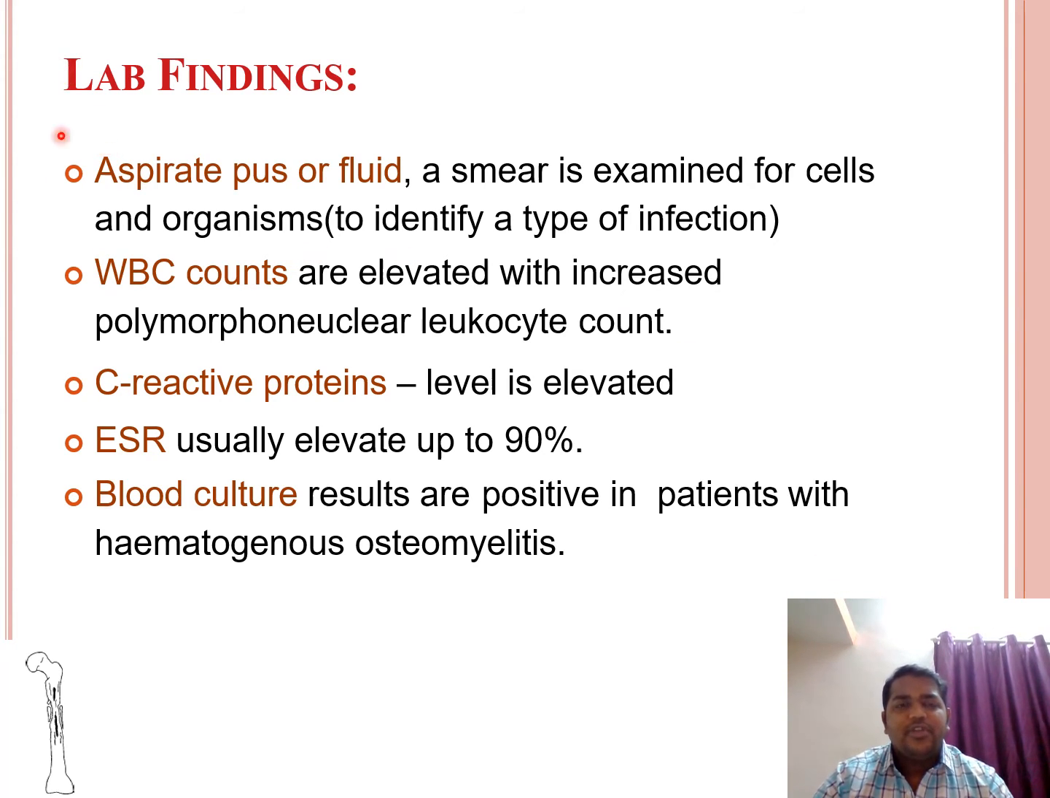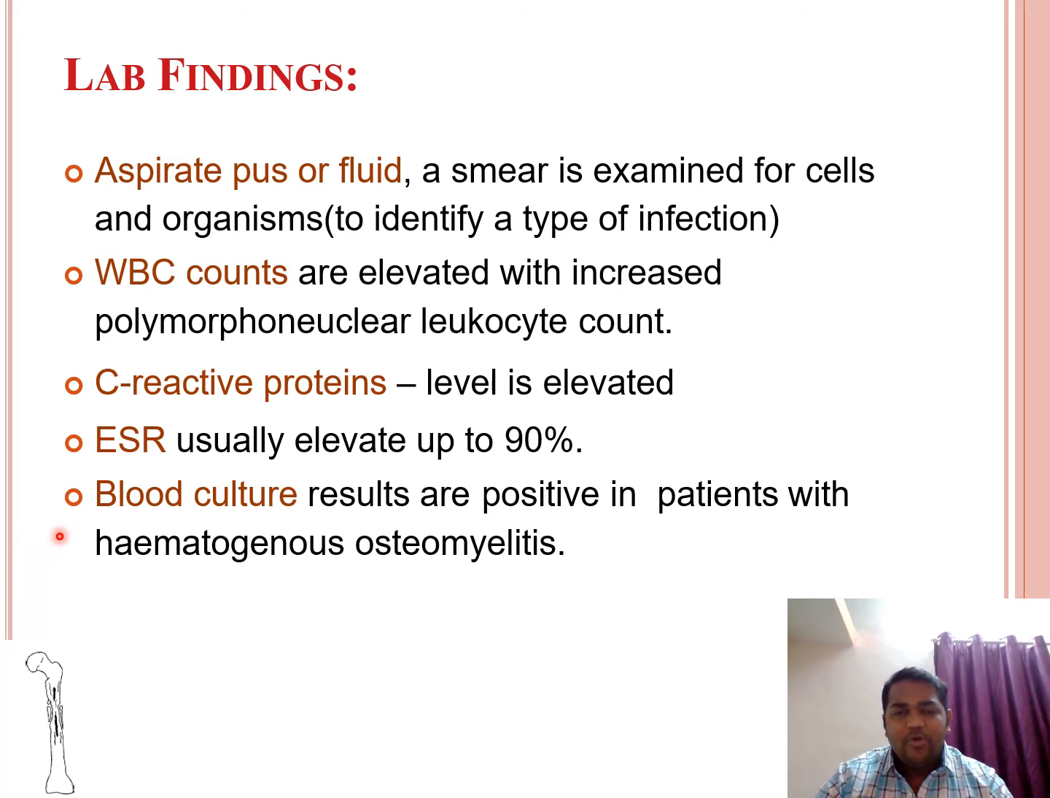So what all investigations can we do? We can do a laboratory investigation such as aspiration of the pus or fluid. Then WBC, we can do a TLC count, which is usually elevated in osteomyelitis. Along with elevation of TLC count, the polymorphonuclear leukocyte count is also elevated. C-reactive protein is elevated. ESR is usually elevated.